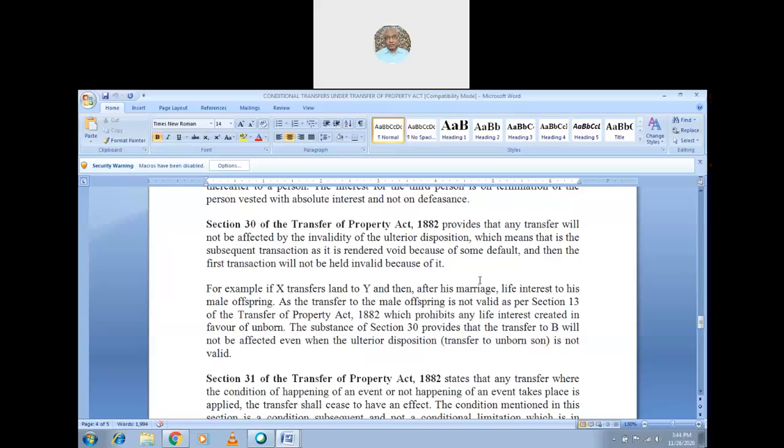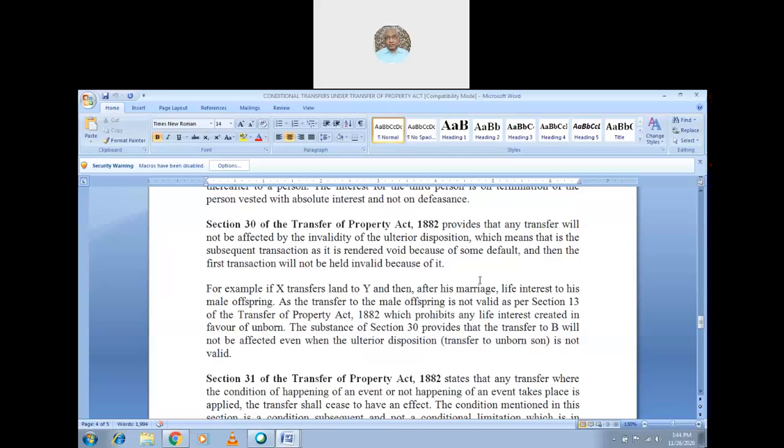Invalidity means that the subsequent transaction is rendered void because of some default, and then the first transaction will not be held invalid because of it. The second is made invalid because of the default, but the first may not be dissolved, and here we cannot presume that the first transaction is also of such a nature.